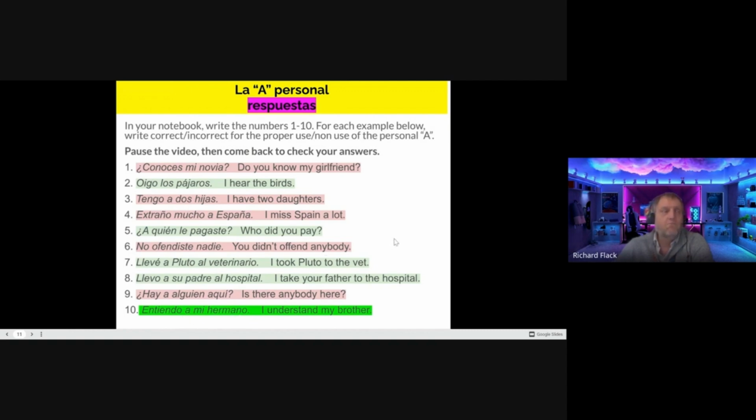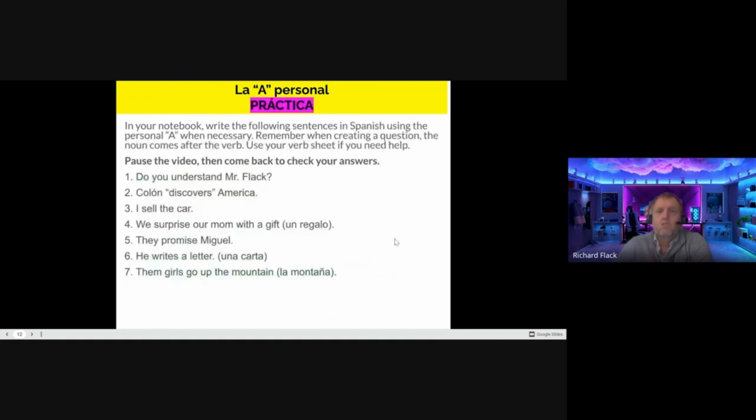Okay, hopefully you did pretty well on that. Now's your chance to show me what you have learned. So you are going to translate these sentences. Use your verb sheet if you need some help. I gave you some extra vocab here in parentheses in case you needed it. Decide whether or not you need to put the personal a for the direct objects. Pause the video, write your sentences, and then press play when you're ready to check.